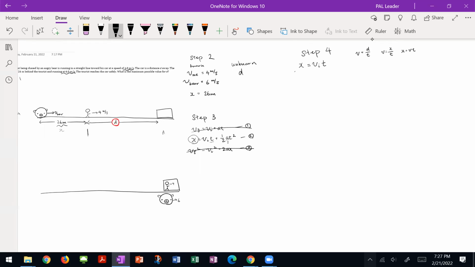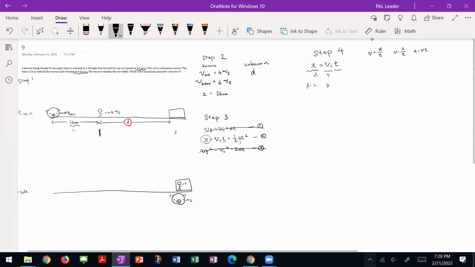The distance that we travel, that's d, but the distance that the bear travels is d plus x, right? We kind of get like a head start. So the x is different for us and the bear. V initial, our velocities, we have different velocities. We're going at 4. Bear's going at 6.